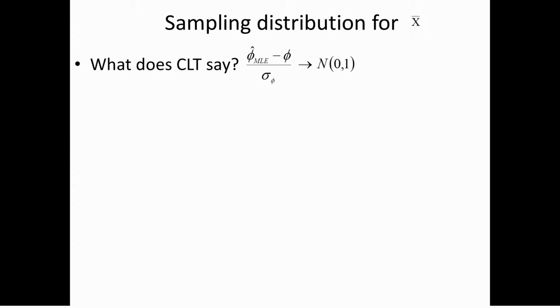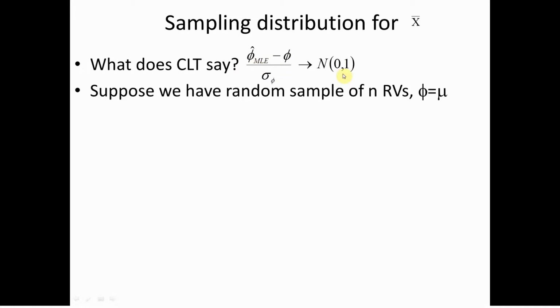Okay. Now there's a point that's really important, and it's that the central limit theorem says that, again, this standardized version of the estimator approaches a standard normal. And what this means is, if you have any random sample of n random variables, and the parameter of interest here is going to be mu, then first of all, we're going to find the MLE estimator for mu, which is x bar.